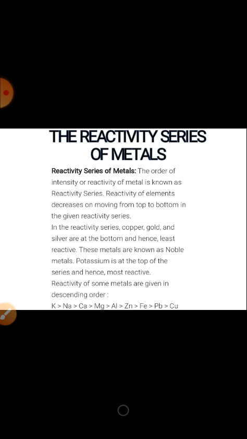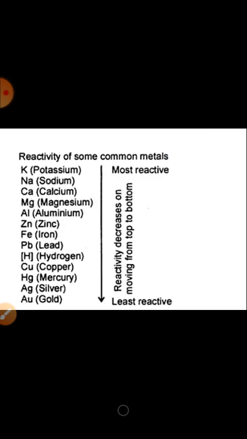Reactivity of some metals is given in the descending order. Students, please go through it. Reactivity of some common metals is given on this slide, most reactive to least reactive. Reactivity decreases on moving from top to bottom.